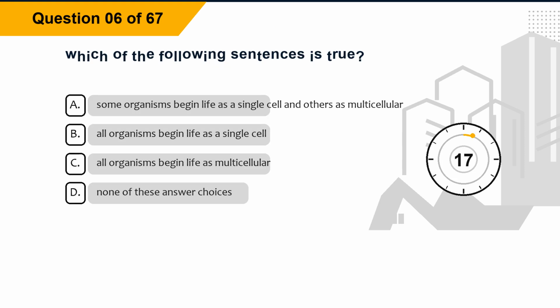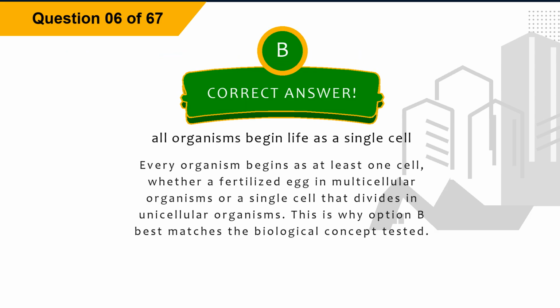Question 6. Which of the following sentences is true? Option A. Some organisms begin life as a single cell and others as multicellular. Option B. All organisms begin life as a single cell. Option C. All organisms begin life as multicellular. Option D. None of these answer choices. The correct answer is option B. All organisms begin life as a single cell. Explanation. Every organism begins as at least one cell, whether a fertilized egg in multicellular organisms or a single cell that divides in unicellular organisms. This is why option B best matches the biological concept tested.